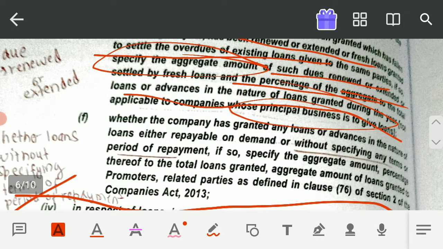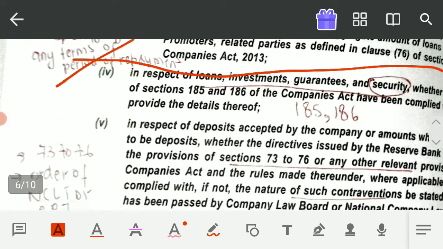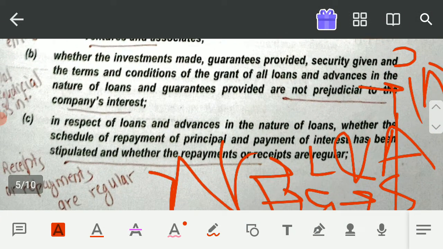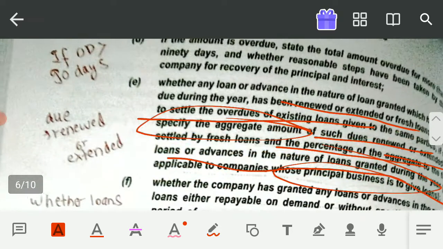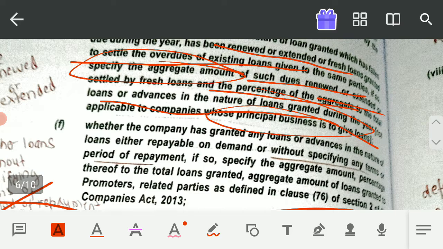Now the sixth point is whether the company has granted any loans and advances in the nature of loans either repayable on demand or without specifying any terms or period of repayment. Now it is written in this point that you have to check whether the company has prepared a schedule of repayment or not. There may be some chances that your client, in our case PQI Limited, has not prepared any terms or conditions, or any schedule for repayment.